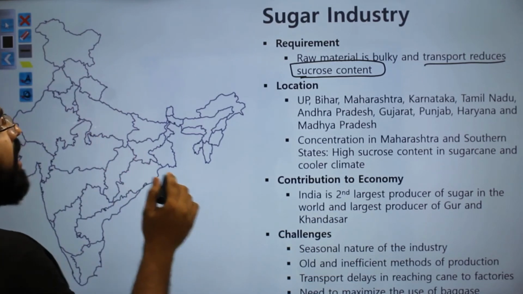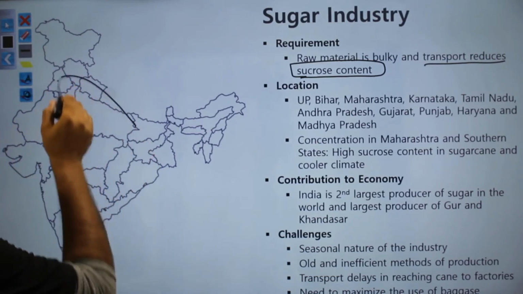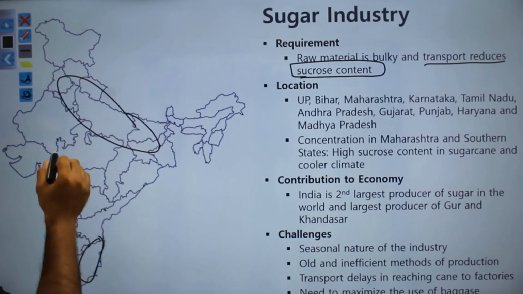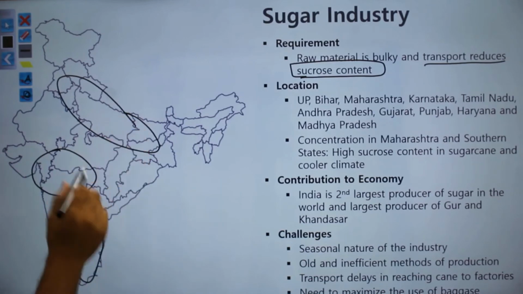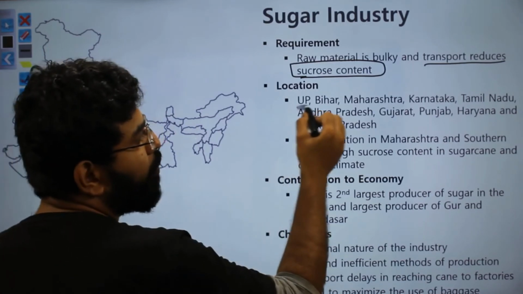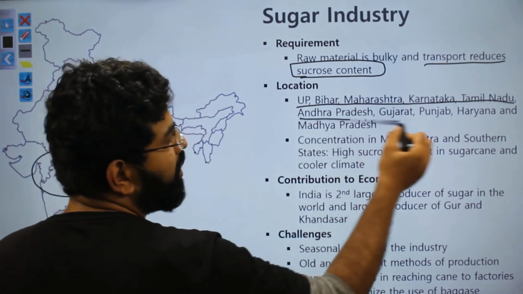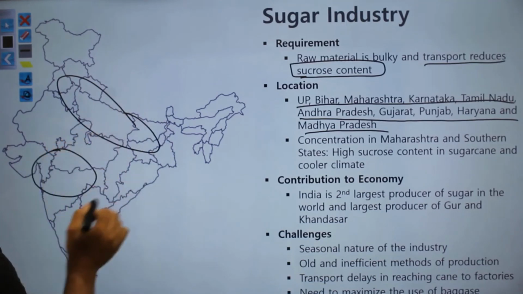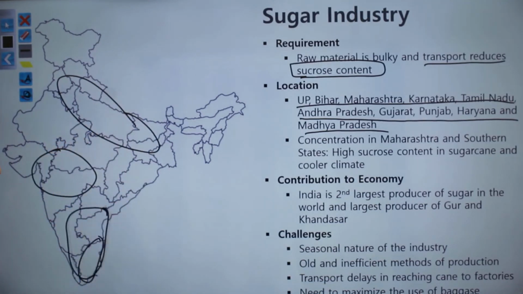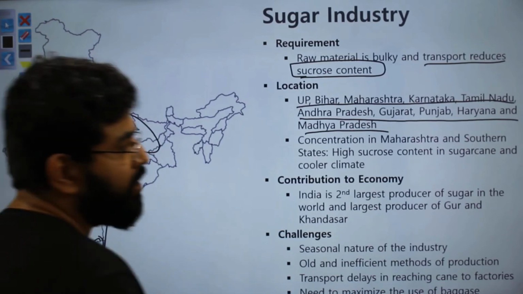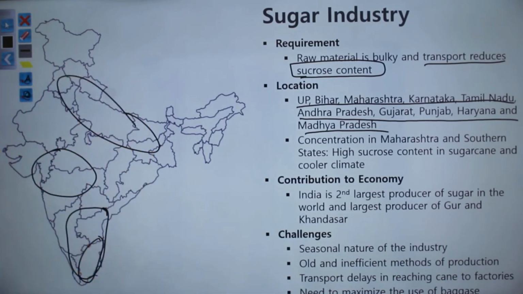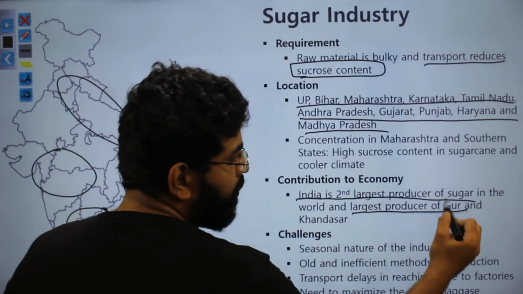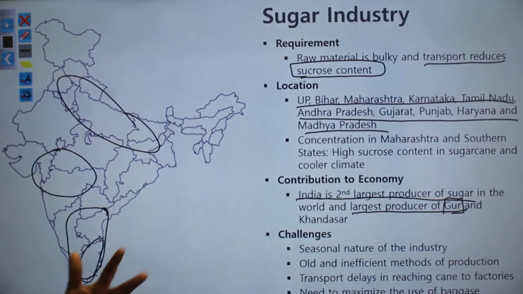So you will see that the location is in belts where you have a lot of sugarcane production. Your sugarcane production is in this area, and this area, so you will have your industries here. So you will have UP, Bihar, Maharashtra, Karnataka, Tamil Nadu, Andhra Pradesh, Punjab, Haryana: your northern belt, your western belt, and your southern states have production of sugarcane. So here you will have your sugar industries. India is the second largest producer of sugar and the largest producer of gur. So these are some of the facts.